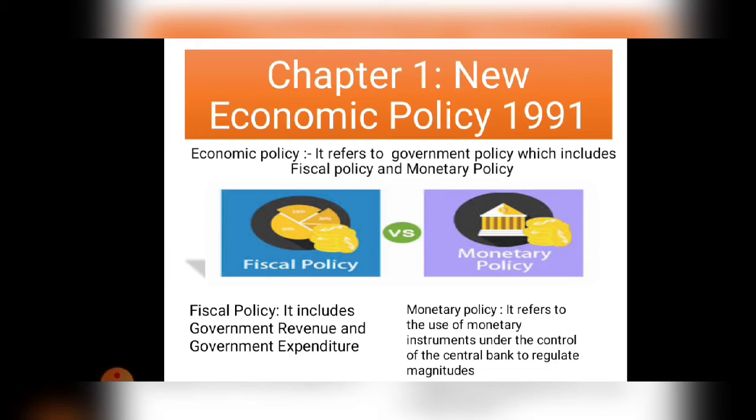Understood? So we are discussing what economic policy is. Economic policy refers to fiscal and monetary policy. And what is fiscal policy? Government revenue and government expenditure is called fiscal policy. And what is monetary policy? It is a type of policy which tries to control the money supply in a country, which is always decided by the Central Bank of India. Okay, so let's move forward to the next slide.